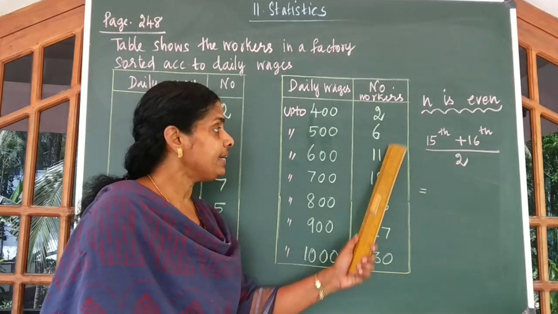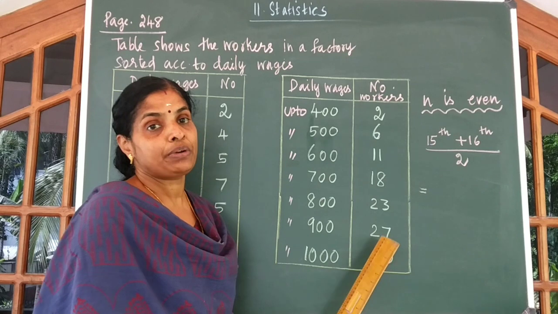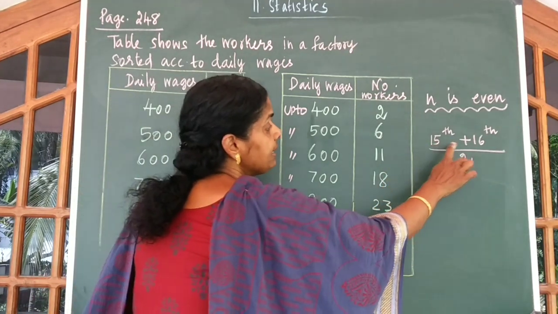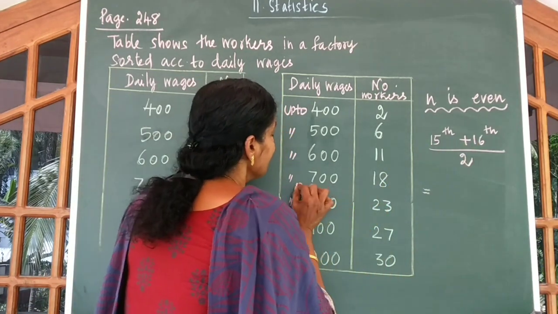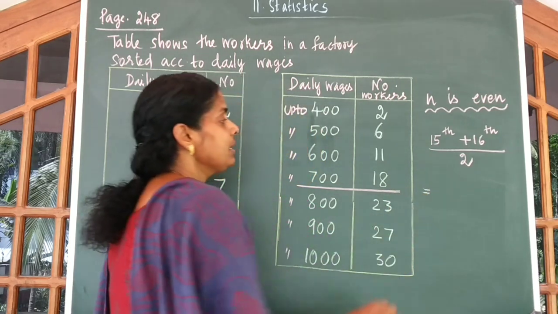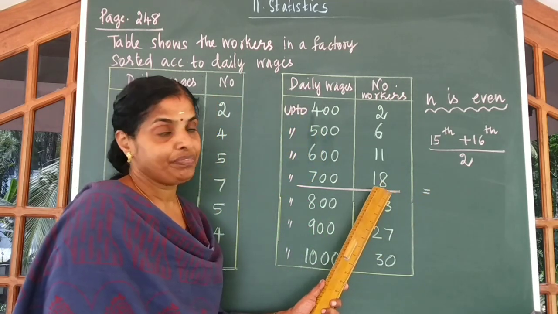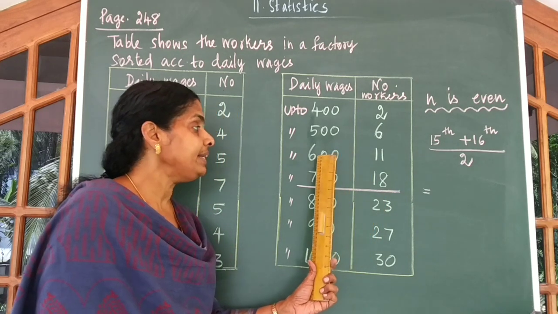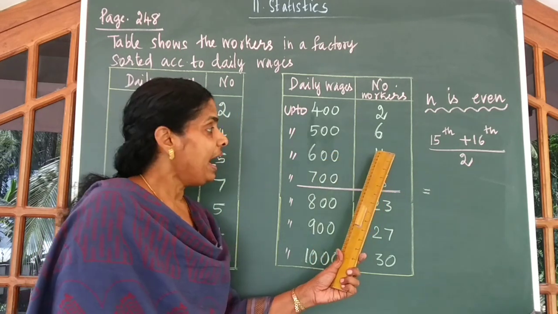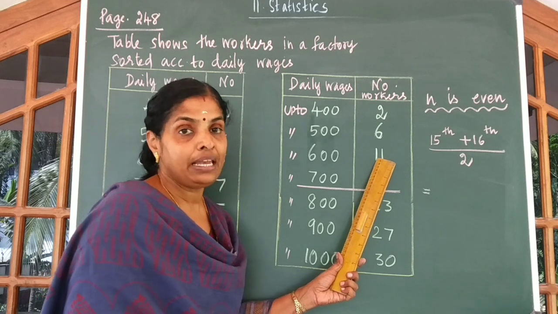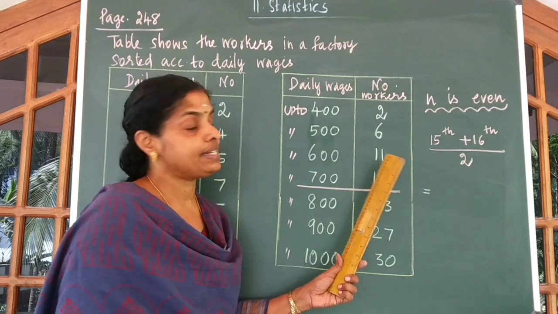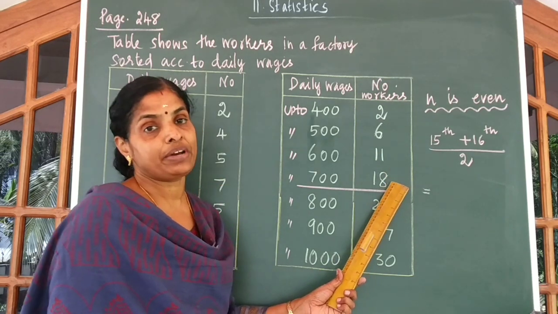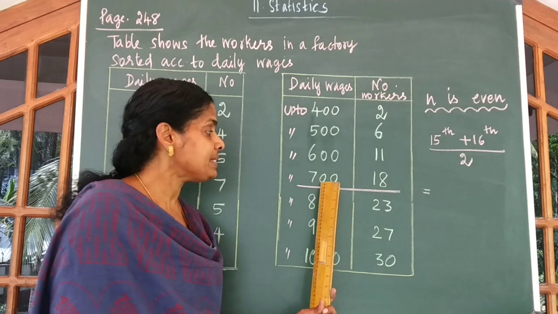Look at the tabular column. From this you can understand 15th and 16th worker is in this category. That is up to 11 the workers earn 600 rupees. After 11, 12, 13, 14 etc. up to 18th worker is earning rupees 700.